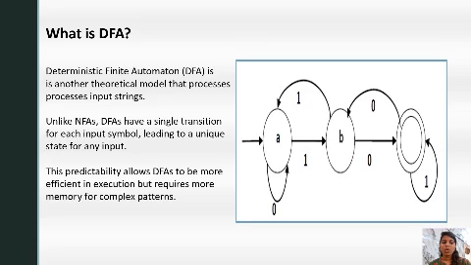Now let us see what is DFA. DFA stands for Deterministic Finite Automata, another theoretical model that processes input strings. Unlike NFAs, DFAs have a single transition for each input symbol, leading to a unique state for any input. This predictability allows DFAs to be more efficient in execution but requires more memory for complex patterns. You can see an example in this image.